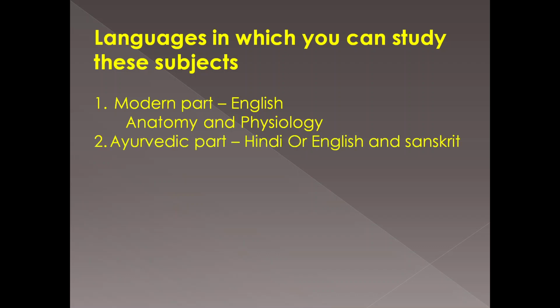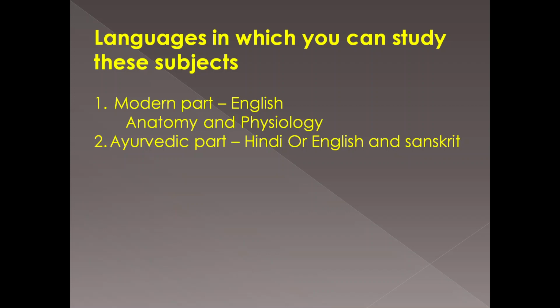The Ayurvedic part will have Sanskrit shlokas. All the Ayurvedic part will have so many Sanskrit shlokas that you'll have to learn by heart and understand. For understanding the Sanskrit shlokas, you'll have explanations, and you can choose in which language you want the explanation. For example, if you want English, you can choose the book which has English explanation, but the Sanskrit shlokas are a must in all the Ayurvedic part.